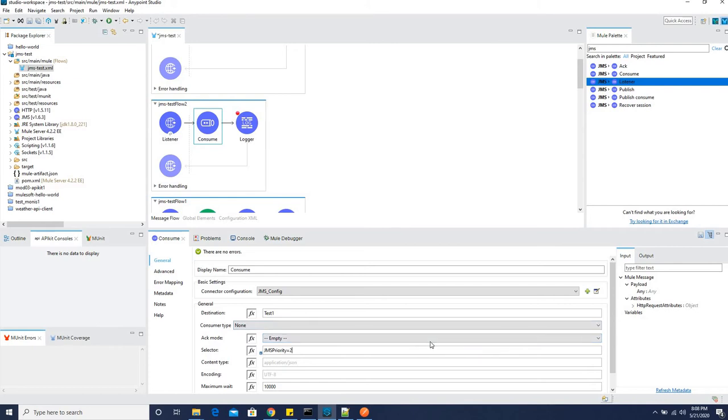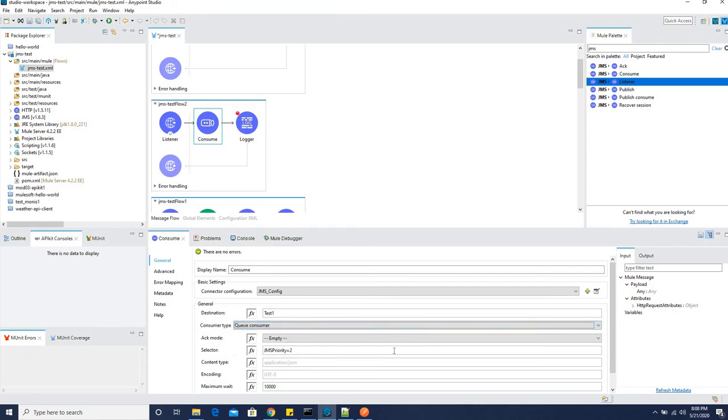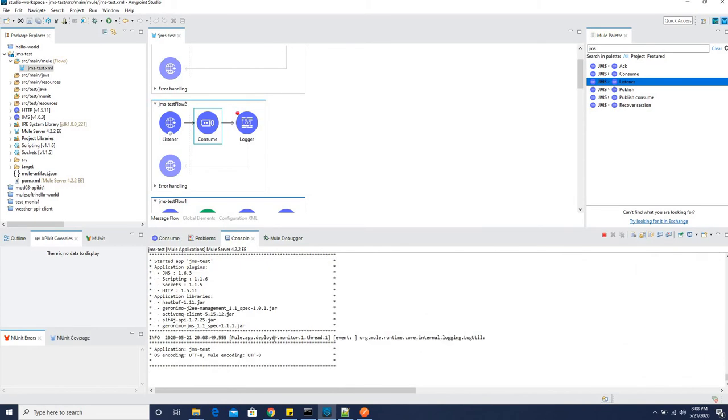It's a queue consumer, right? So I just select JMS priority 2, so it's gonna filter on the basis of that. So let us save it again. Remember this is on test 1.